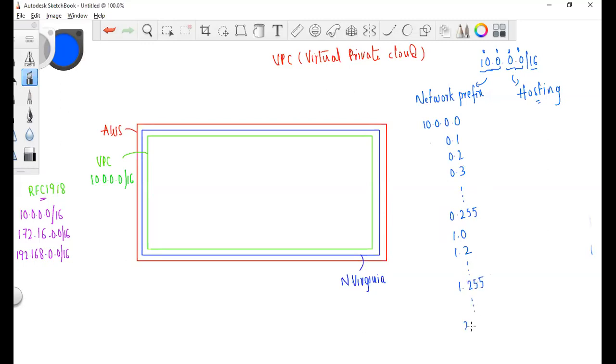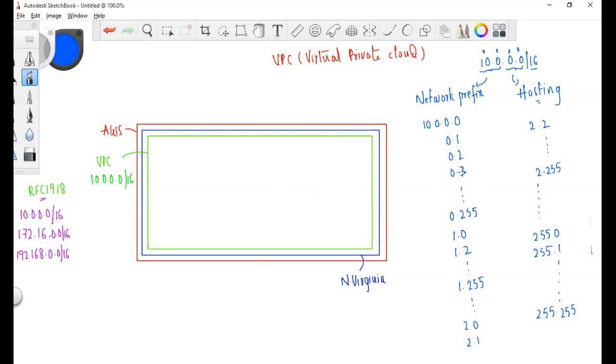The same way, 2.0, 2.1, 2.255. If I continue like this, I would get 255.0, 255.1, so on and so forth, 255.255. So these are the combinations I can have. These many IP addresses I can use in this network. I can have these many machines in this network.